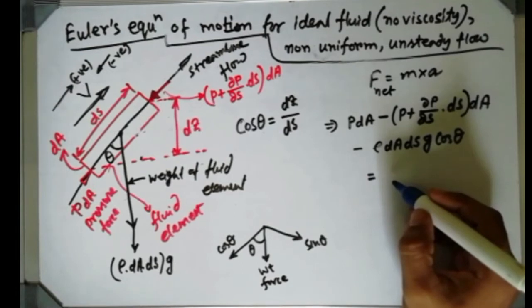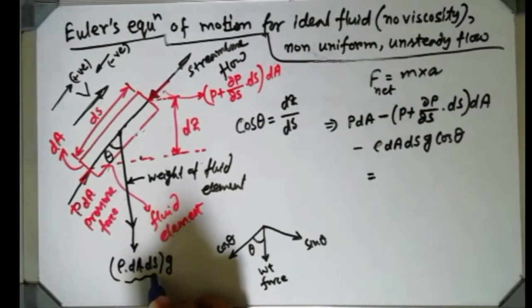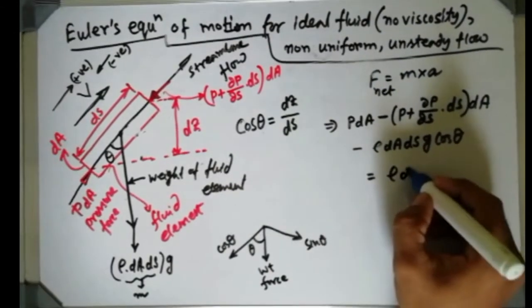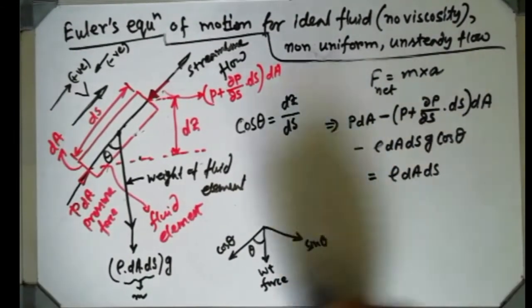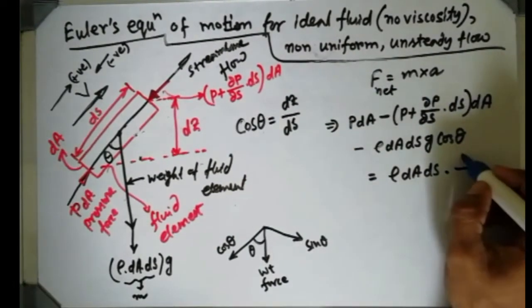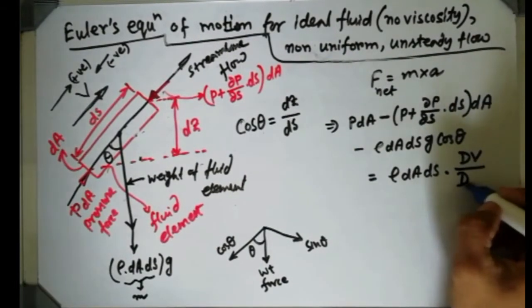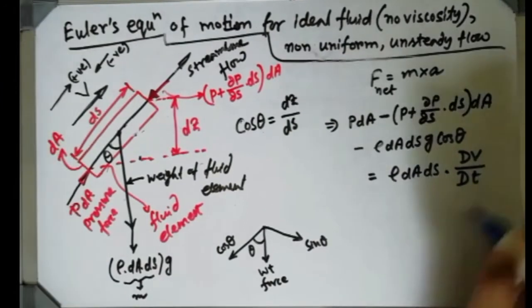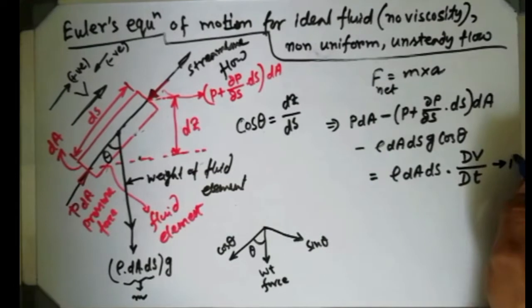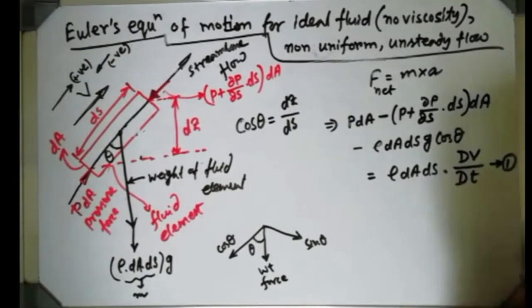The mass I already told you, that is the expression of mass, so I will use that expression, rho dA ds, that is mass, and acceleration I am writing in this format, capital D v by D t. Why I am writing it in capital form, I will explain. Name it equation number 1.